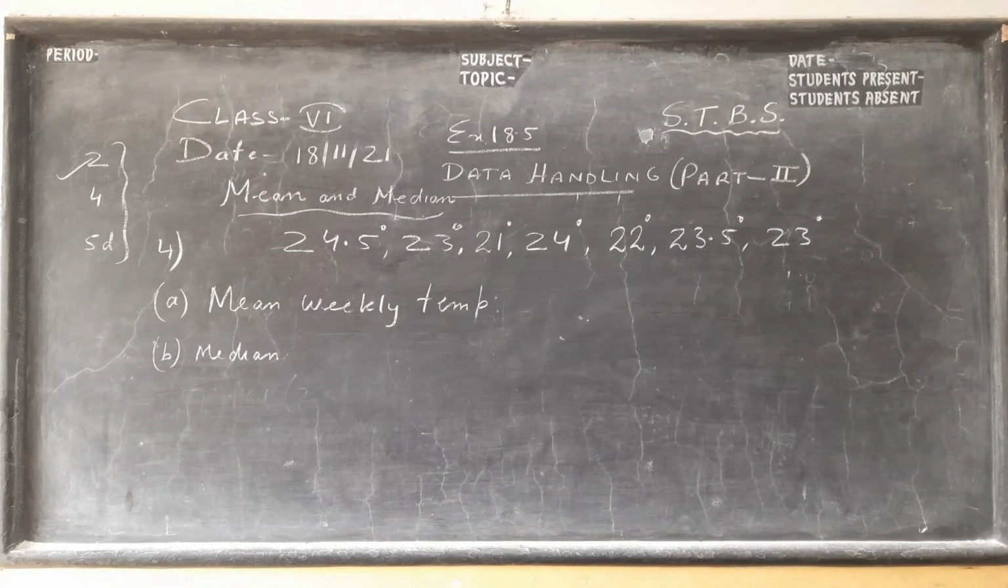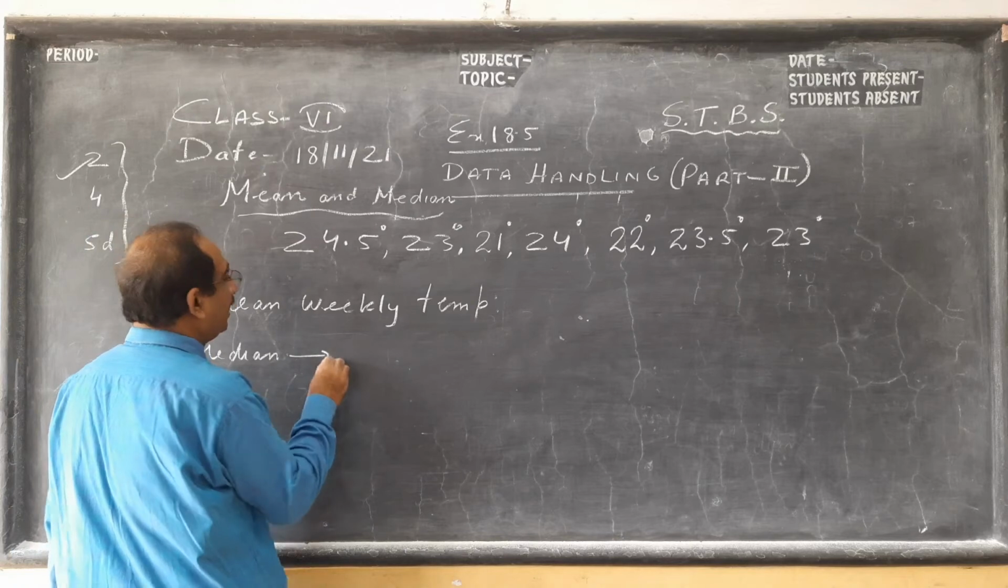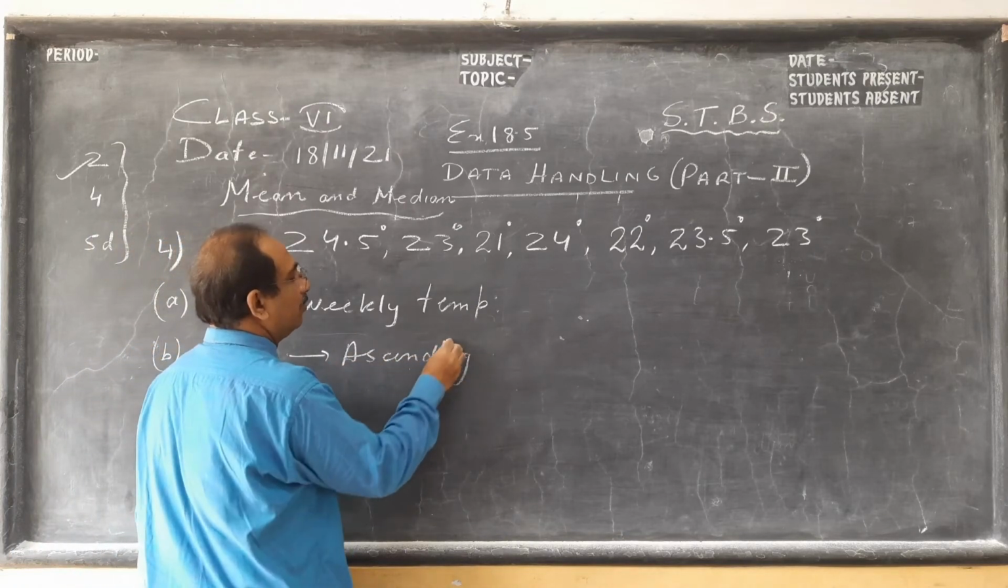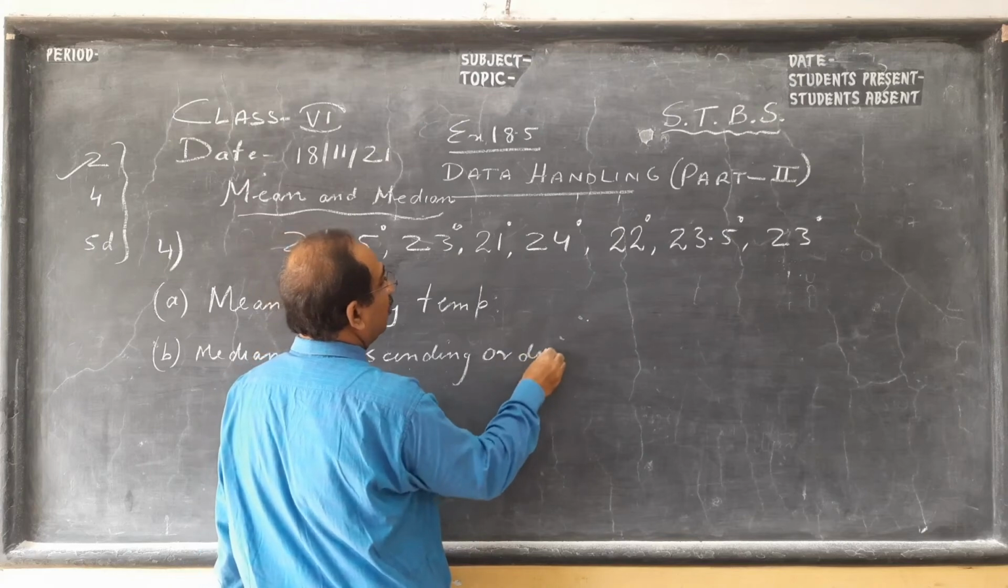So next we will find the median. So median, what we do, children? First we have to arrange them in ascending order. As I told you, please remember. Then you find the middle one.